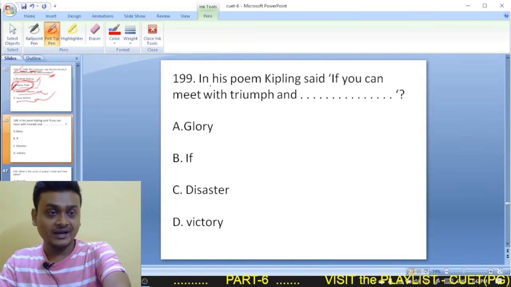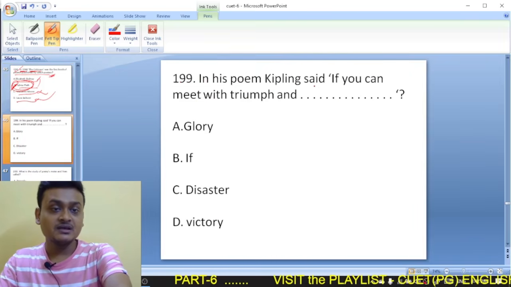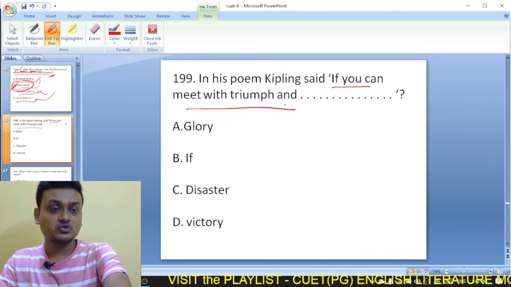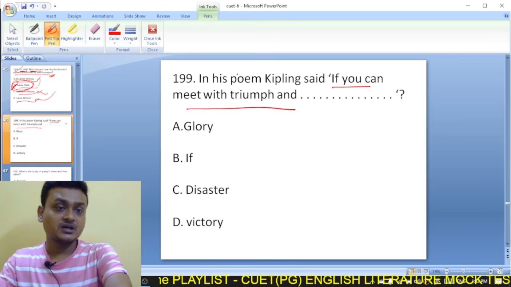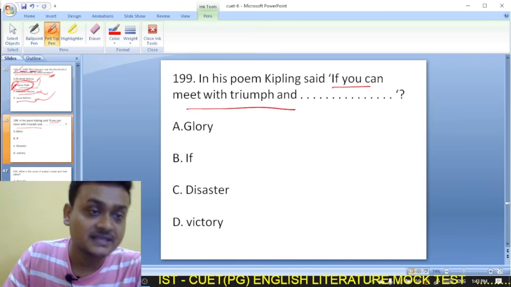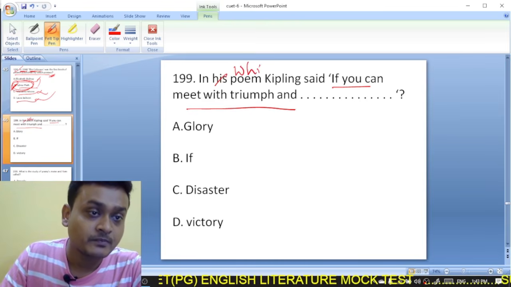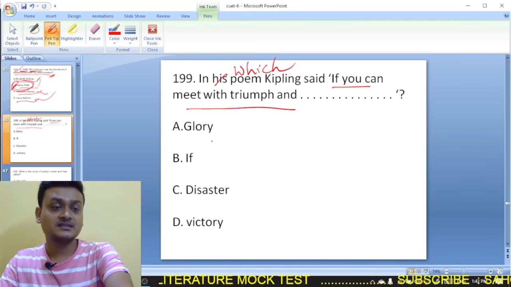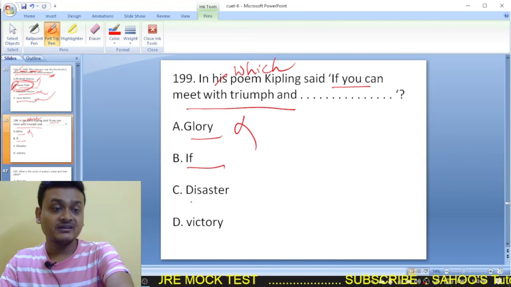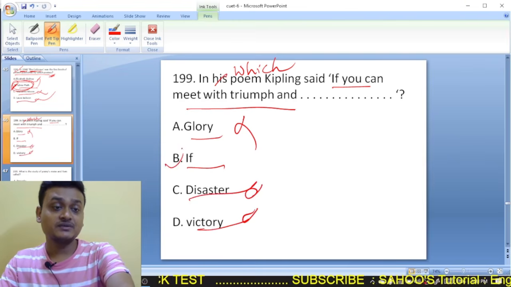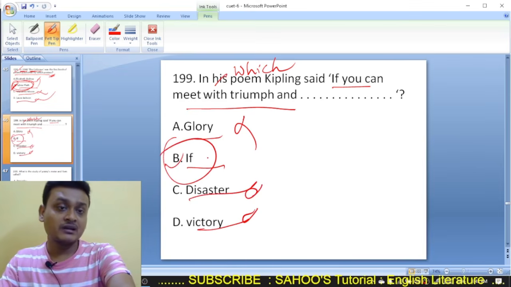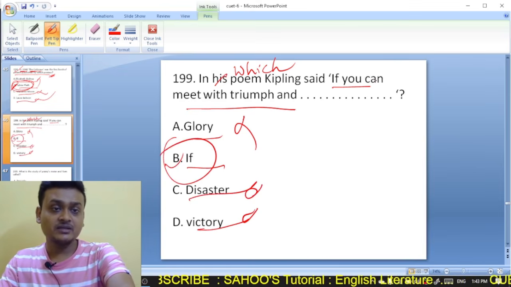Moving on to question number 199. In which poem did Kipling say, if you can meet with triumph and disaster? Was it glory? No. Disaster, victory. So it was If. If is a famous poem written by Rudyard Kipling, and in the middle of the poem these lines appear: if you can meet with triumph and disaster. So here B is the right option.